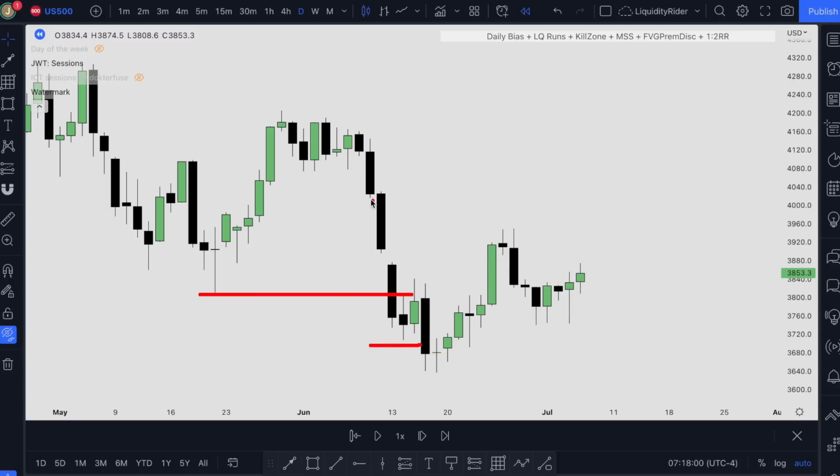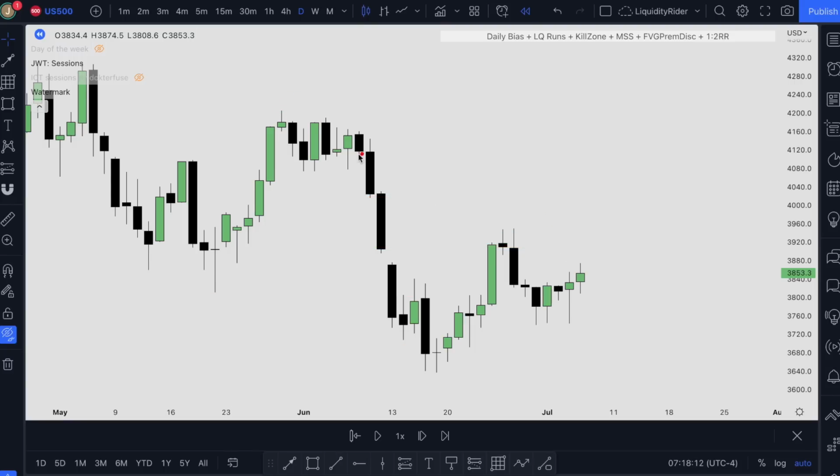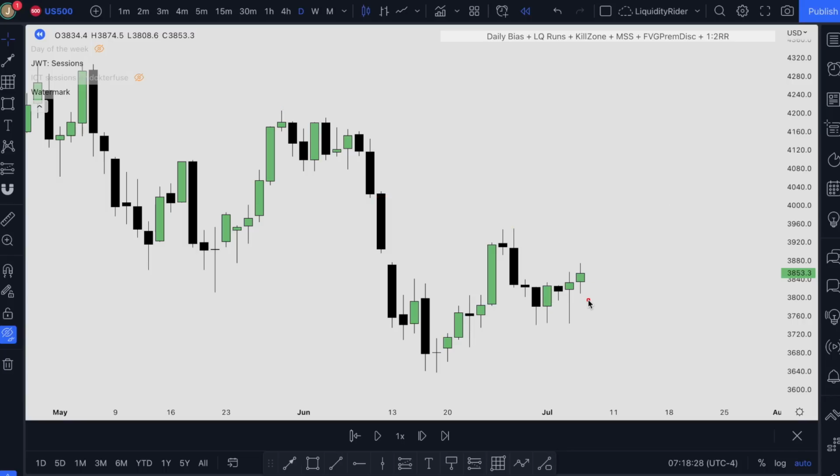Our next target will be these fair value gaps and also these buy side liquidity, or even eventually we can reach our buy side liquidity right over here, these old highs. We don't really need to target all the way here. We just need to know, or even all the way here or here, we just need to know the price is moving higher, and we can place our trade based on that direction.